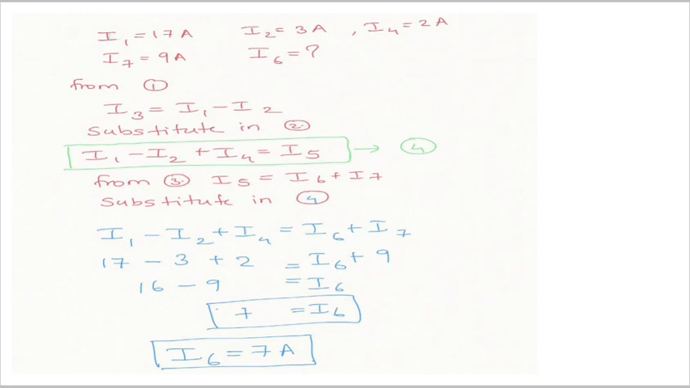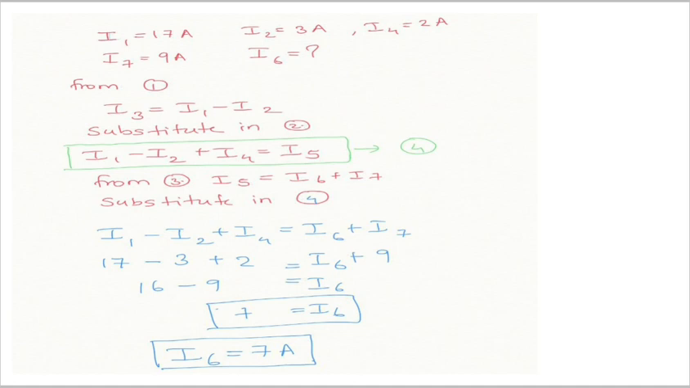Now substitute all the values. I1 is 17, I2 is 3, I4 is 2, I6 is what we have to find, I7 is 9. By simply moving this 9 to the left side, we will get 16 minus 9, that is 7. So I6 is 7 ampere.